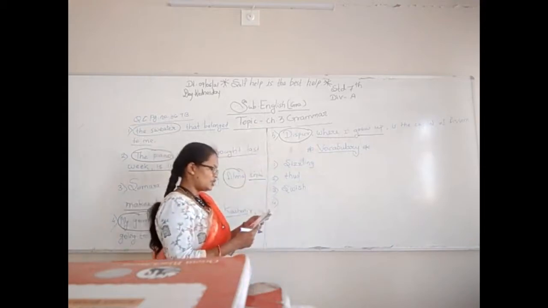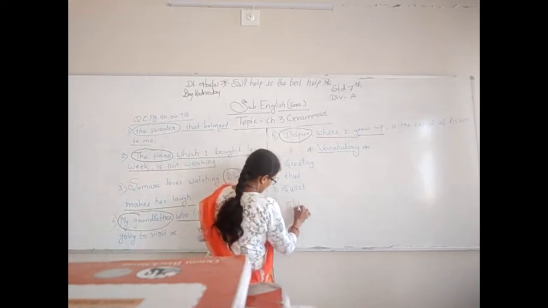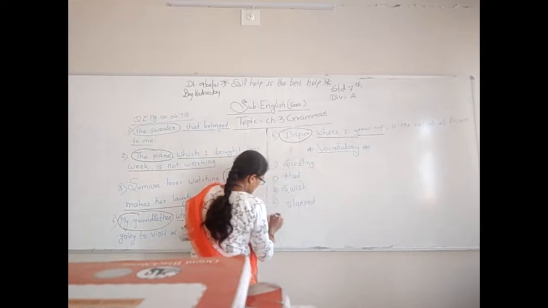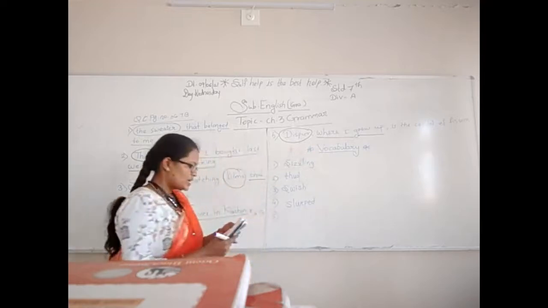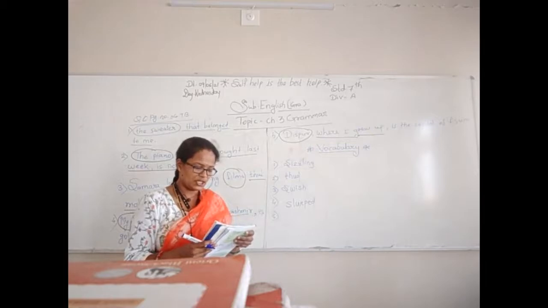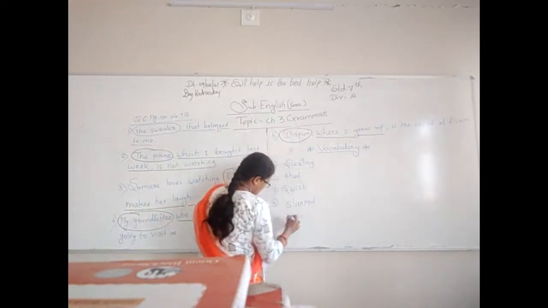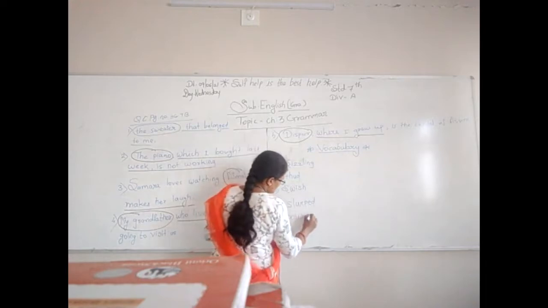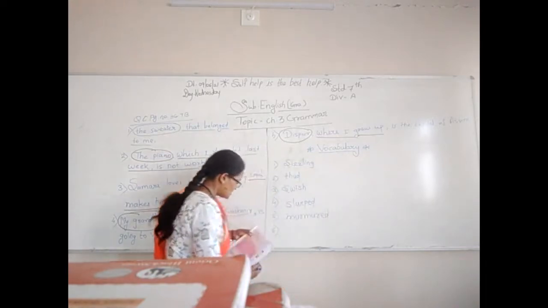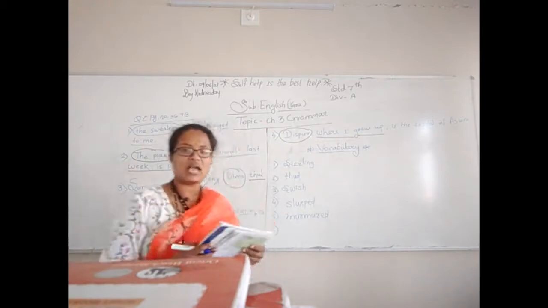The children gulped orange juice and ate biscuits. Now see, Leah murmured the answer under her breath, but no one heard her. Murmured means speaking very softly, so softly that only you can hear yourself, right? Now sixth one. All the plates and glasses fell to the ground with a clatter.